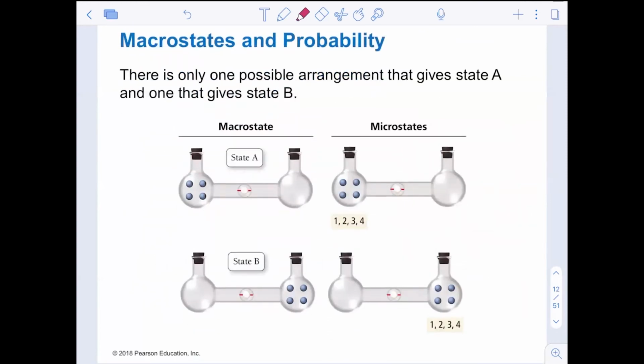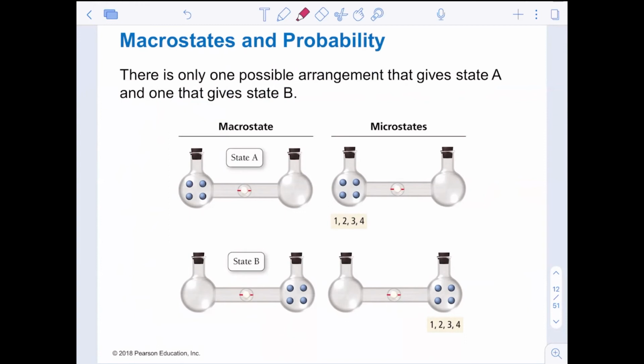There's only one possible arrangement that gives state A and one that gives state B. But really what's important to understand is state C here.